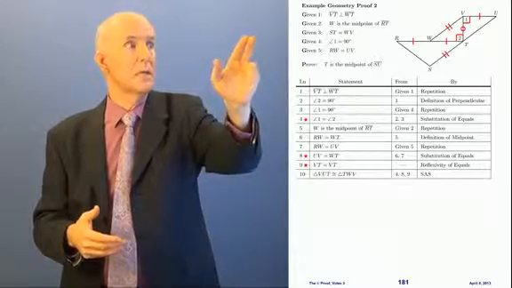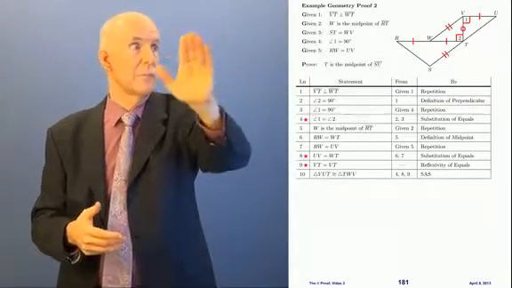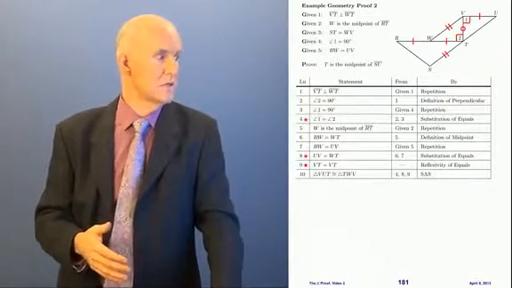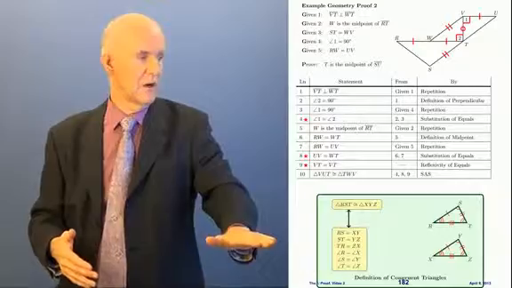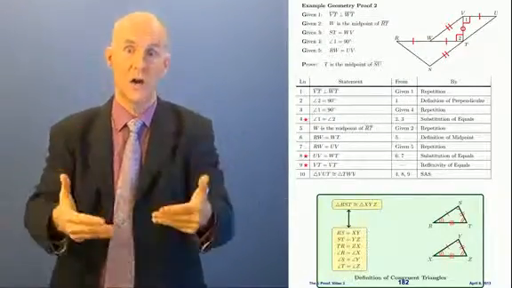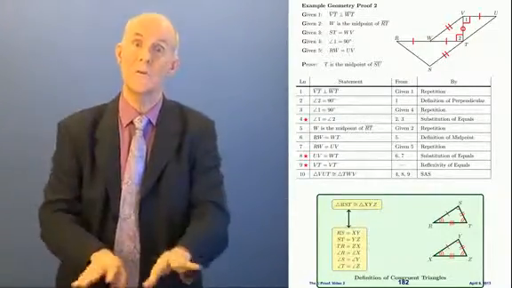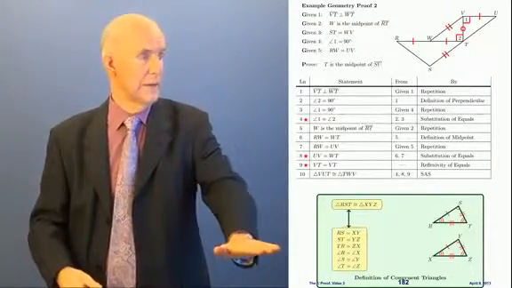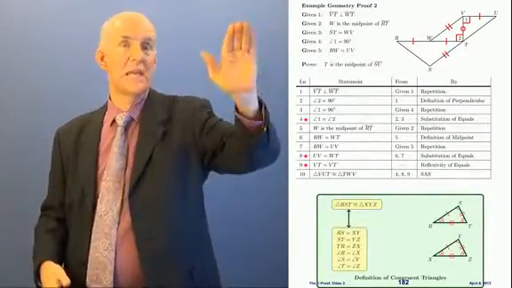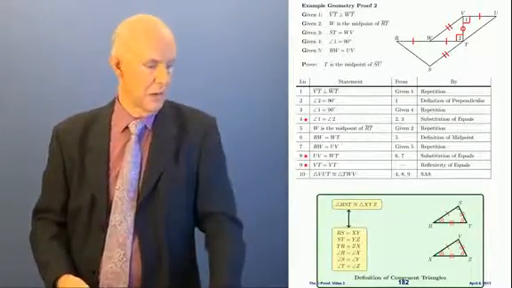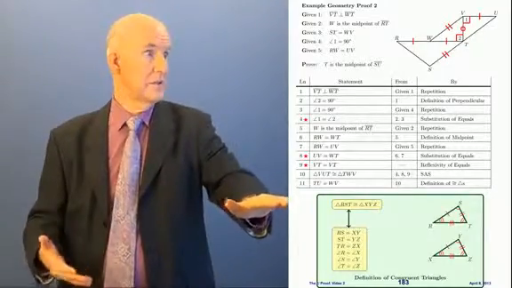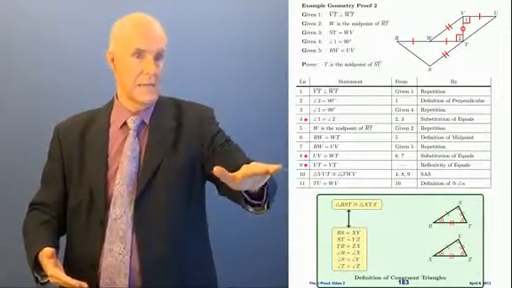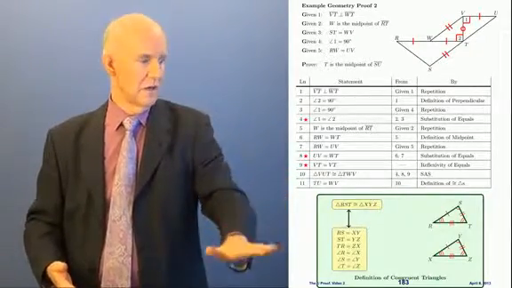So that means we need to get those equal. We can state that WV is equal to TU now. How could we say it? Since the triangles are congruent, we need to use this rule here, which is the definition of congruent triangles, which says if I know two triangles are congruent, then I can have any of the pieces equal, any of the sides, any of the angles, as long as they match up. All right? And which ones do I want? I want WV and TU. So that's what I'm going to say now. I'm going to say TU, I said it the other way, TU is equal to WV. And where does that come from? That comes from line 10, by definition of congruent triangles.